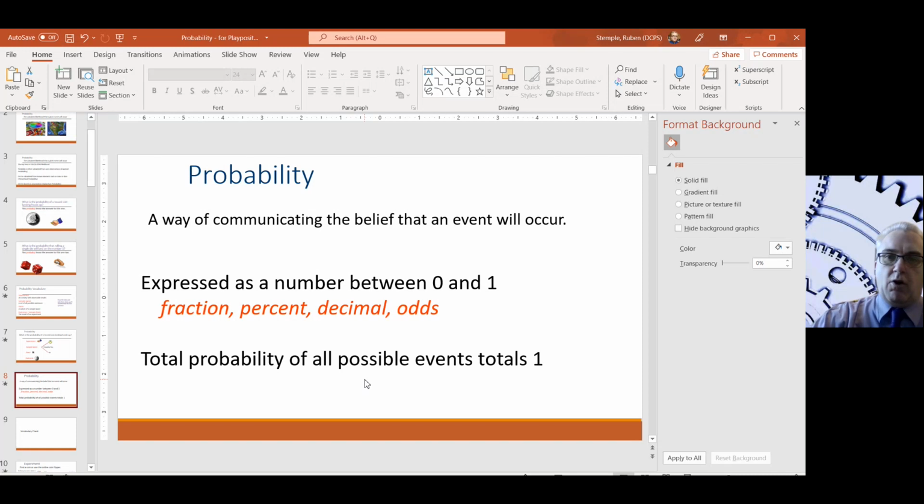So the total probability of all possible events has to total 1, right? So I can either flip heads, which is half the probability, which is 50%, or I can flip tails, which happens 50%. So those two things have to add together to be a total of 1, right? And that's the key when you're talking about probability, and people make millions of dollars gambling, or casinos rather make millions of dollars working on these probabilities so that they all equal 1. They know what every probability or possibility is for the outcome of a game, right? Flipping coins, dealing cards, rolling dice, whatever. They know all those probabilities.